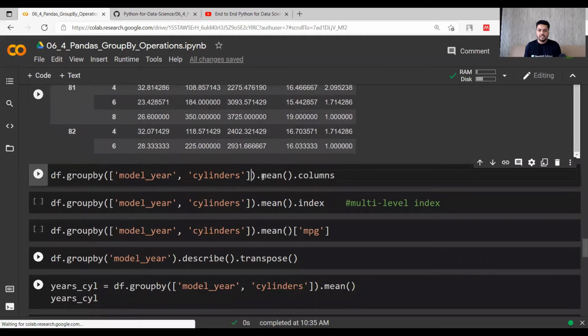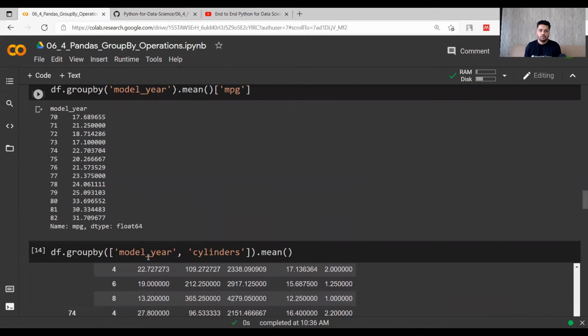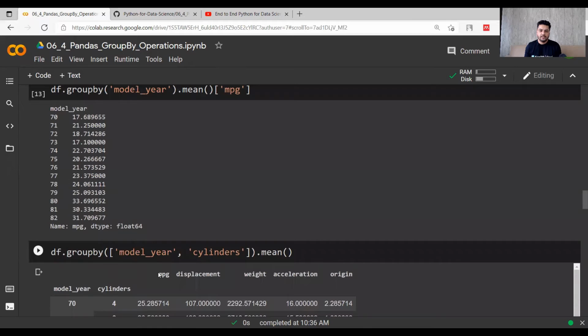Now when I am doing the mean, I want to see how many columns there are. Obviously model year and cylinders have moved out. The other columns are mpg, displacement, weight, acceleration, and origin. Okay, so these are the other columns, which you could also see here. So these 5 were the other columns.